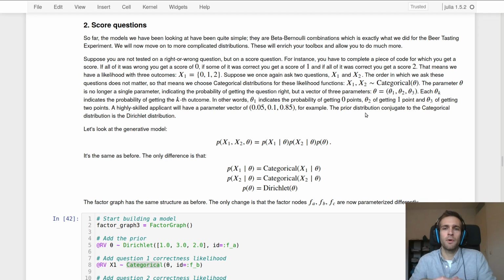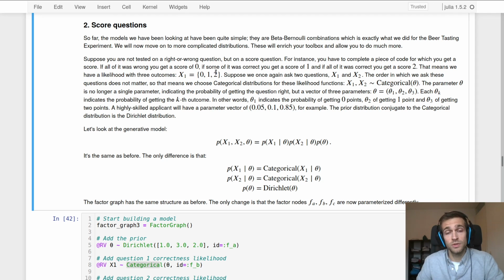In this second part, we'll be changing the type of question that you're going to ask the interviewee. You're not going to ask something that gives you a right or wrong answer. You're going to ask something that they can get a particular score on. And to be precise, they can either score 0 points, 1 point, or 2 points on these score questions. So this changes the model.